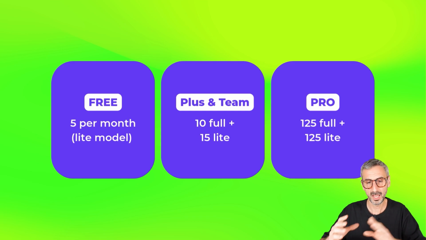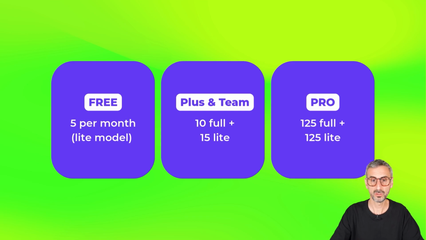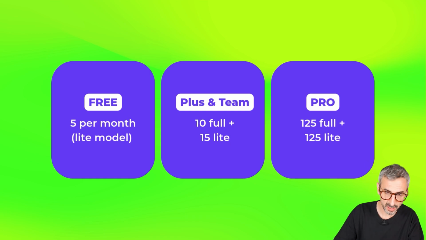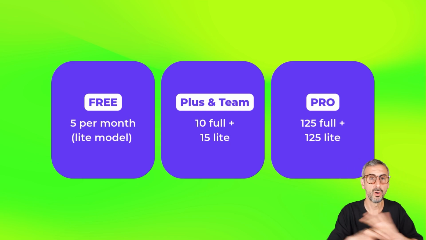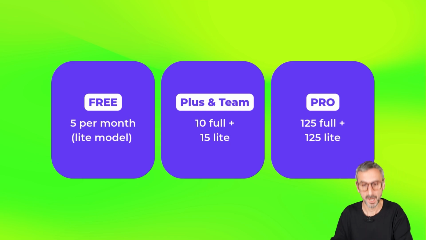Plus, Teams, Edu, and Enterprise users will get 25 uses per month, 10 using the full model and 15 using the lightweight model, while free users only get 5 uses per month of deep research, and all with the lightweight model. All right, so lightweight model, full model, it's a bit confusing.